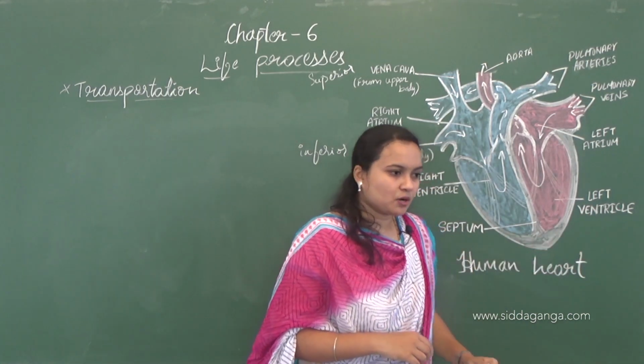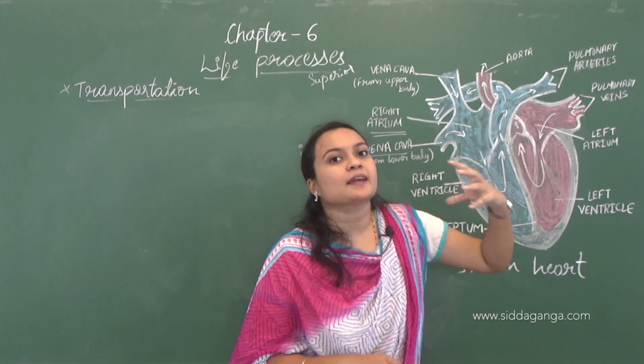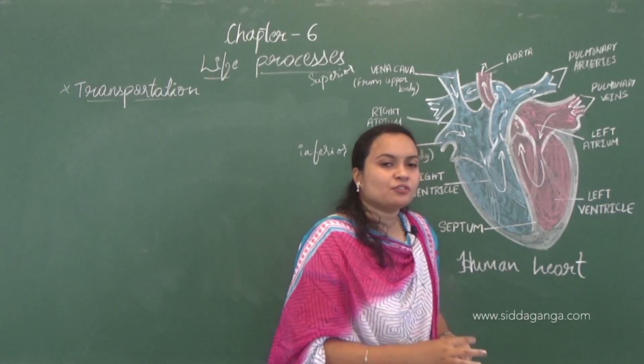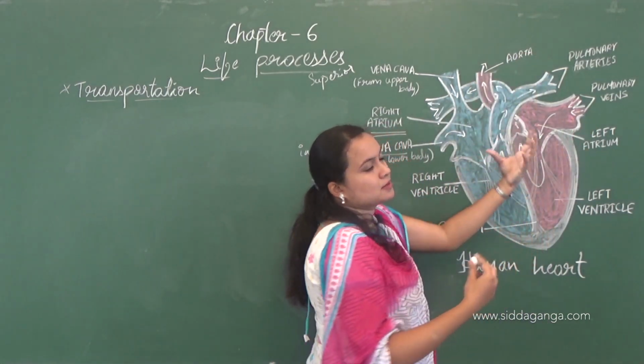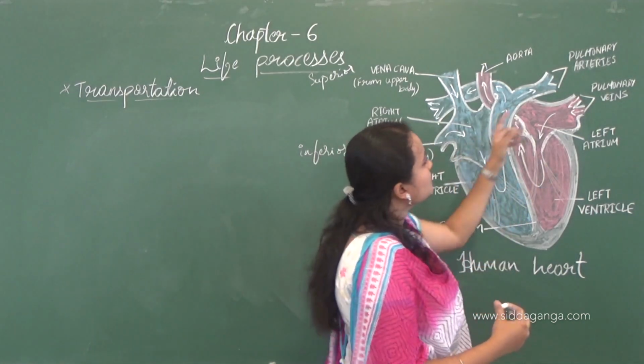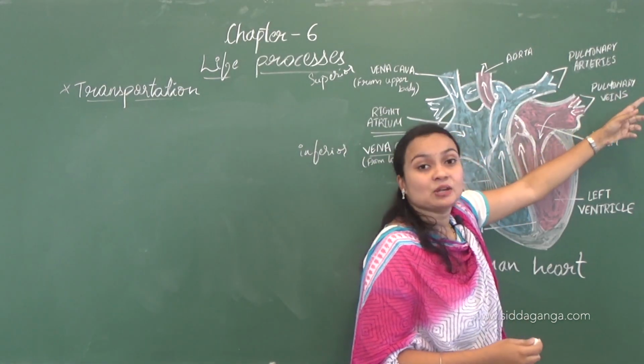On the left side, the oxygenated blood comes from the lungs. The lungs send the oxygenated blood through the pulmonary veins.